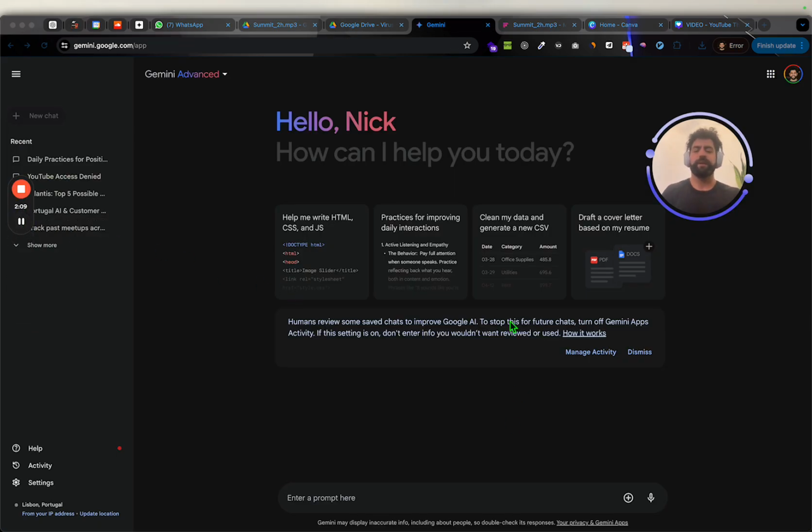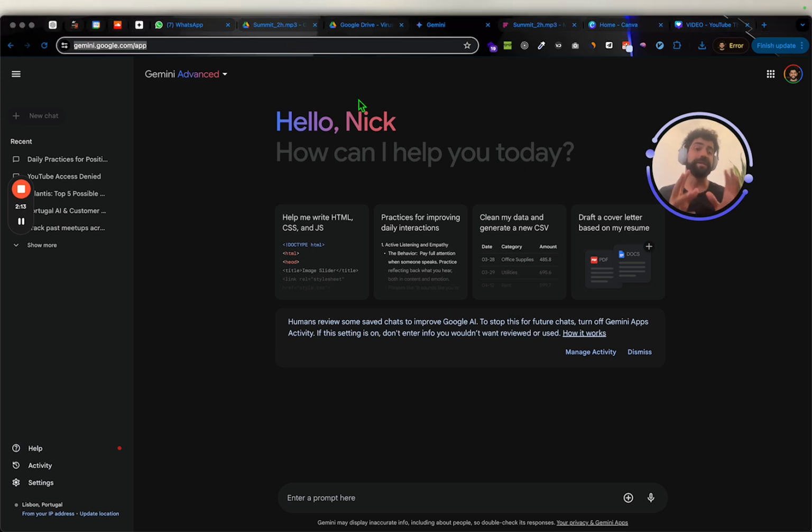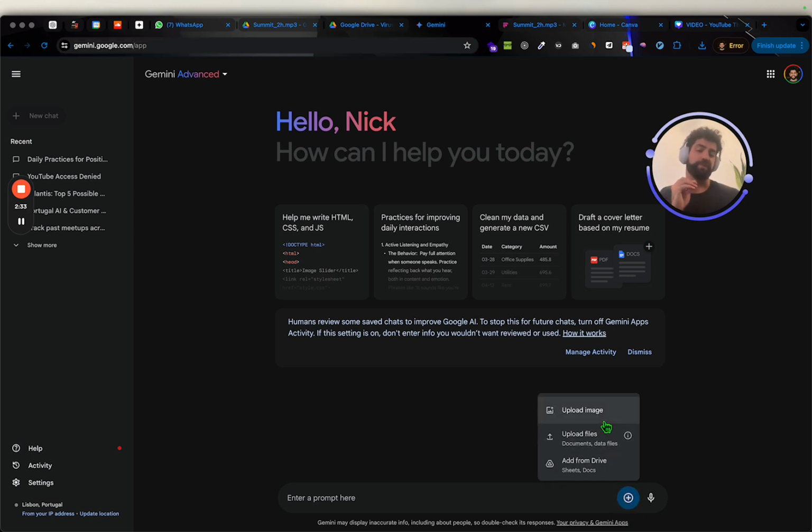Okay, so now that I've got my docx file, I'm going to go ahead and open up Google Gemini. And the reason why I like to use Google Gemini is it has the largest context window, which means it can handle the most text of any other AI that's currently on the market. I think it does a really good job with very large volumes of text and finding information within it. It might not be the best copywriter, in my opinion, but it can handle very large volumes of work, which is perfect for us because we're using a 2-hour video.